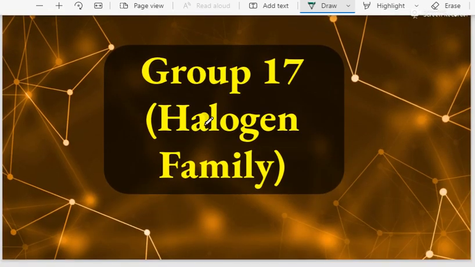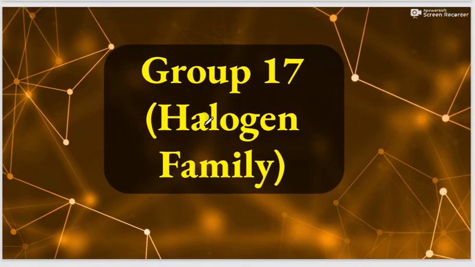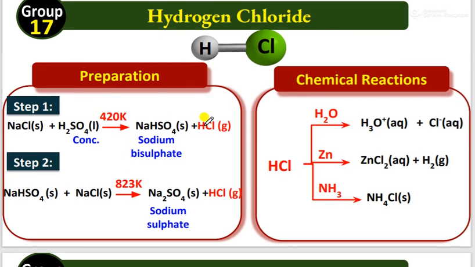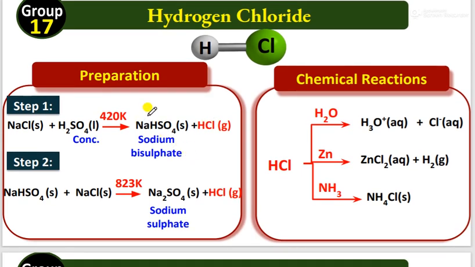Let's see the group 17 elements. Group 17 is also called the halogen family. This halogen family, you know very well, produces salts only. Let's see hydrochloric acid. What happens when sodium chloride reacts with sulfuric acid? It produces hydrochloric acid along with sodium hydrogen sulfate. Sodium hydrogen sulfate further reacts with sodium chloride. They form sodium sulfate plus hydrochloric acid.